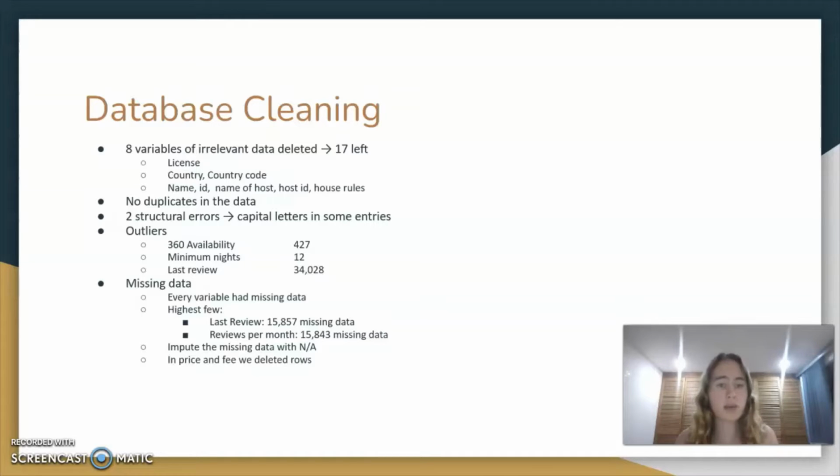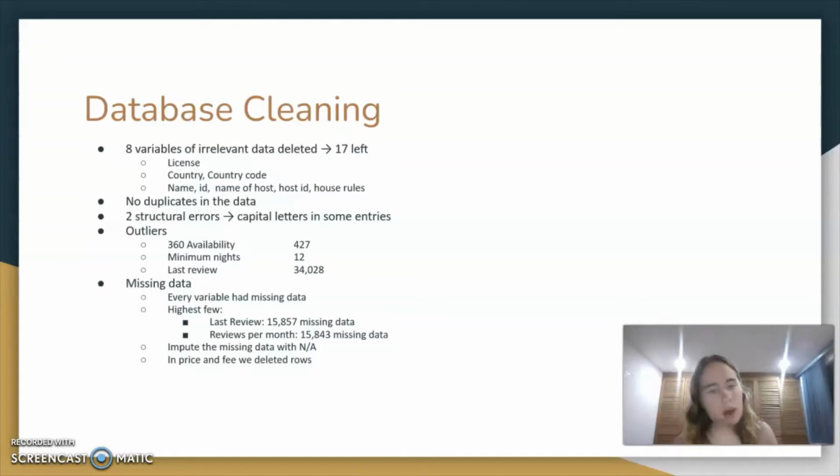We removed name, ID, name of host, host ID, and house rules, because these are all entries which have a unique value, which is not relevant for us. There are no duplicates in the data as far as we checked, and we found 2 structural errors, which were capital letters. In some entries they were written with a capital, and in some entries they were not, so they were counted as 2 separate entries, but should be the same, so we had to fix that.